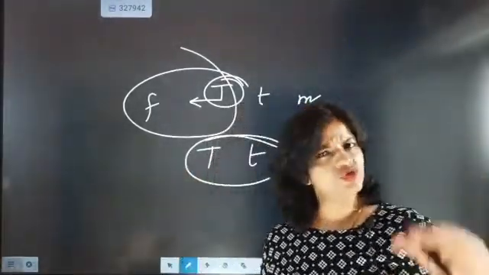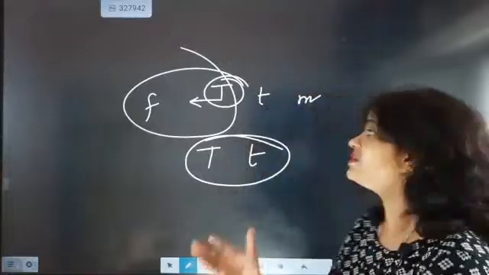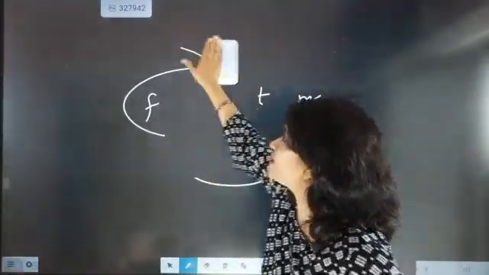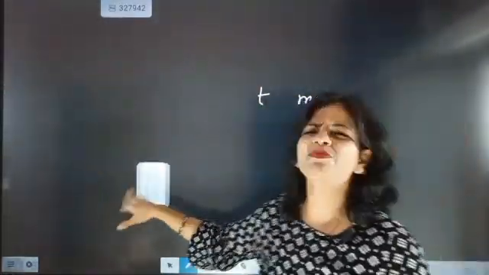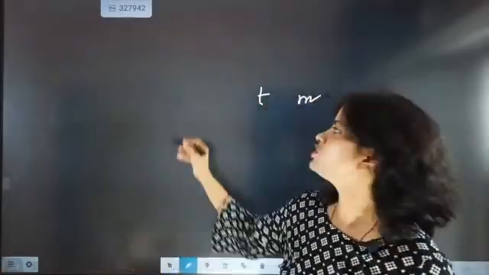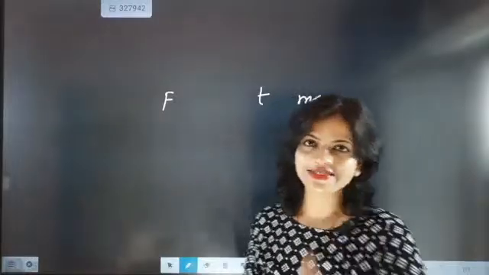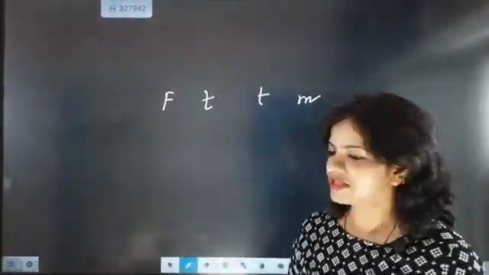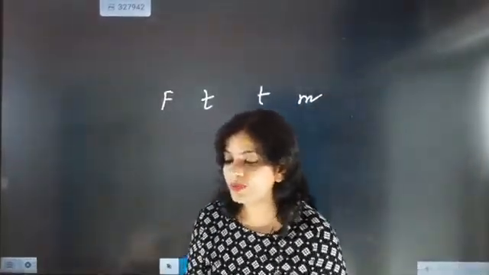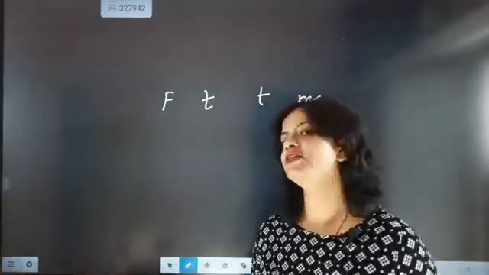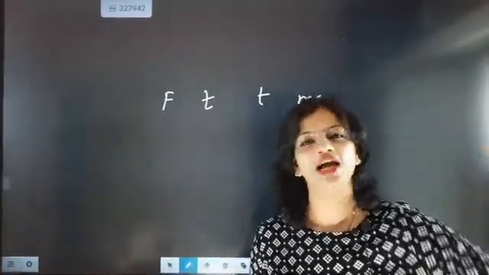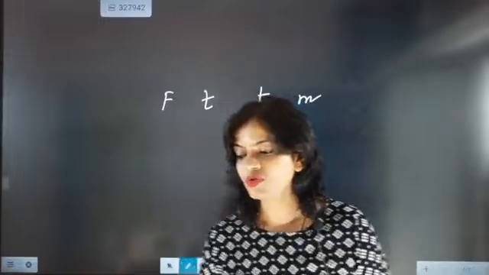Now the father is actually the dominant one, the father is having good height, but in the father's generation some of the parents might have had short height. Now at the time of selection, accidentally this t is picked. Then can you tell me what will be the type of the child? Will the child have height, or will the child have less height? So you have to just understand.